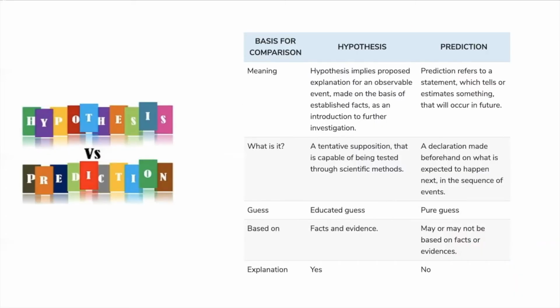Now, in most cases, hypothesis is confused with prediction. But hypothesis and prediction are two very different terms that people can easily consider to be the same. Basically, a hypothesis is an educated guess, but a prediction is a pure guess. A hypothesis is based on fact and evidence, and a prediction may or may not be based on fact and evidence. We can explain a hypothesis, but we cannot explain our prediction as it is a pure guess.